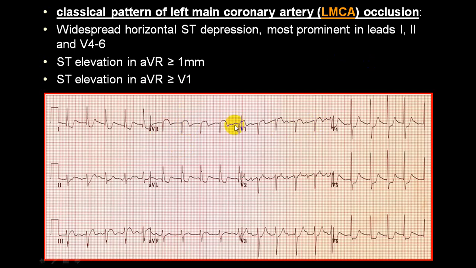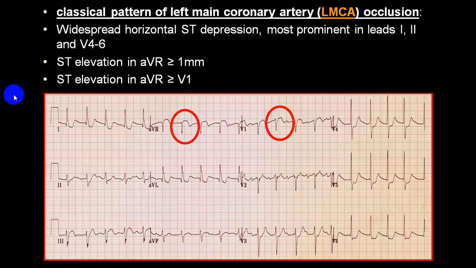So this is straightforward. Plus even the third criterion, that is, there is an ST depression in lead 1, lead 2, aVL, almost we can say V3, V4, V5, V6. All criteria are fulfilled. It will be more in favor of LMCA or proximal LAD or triple vessel disease.